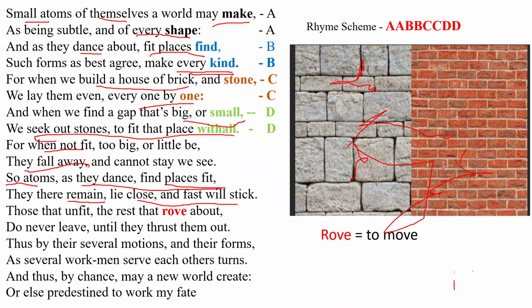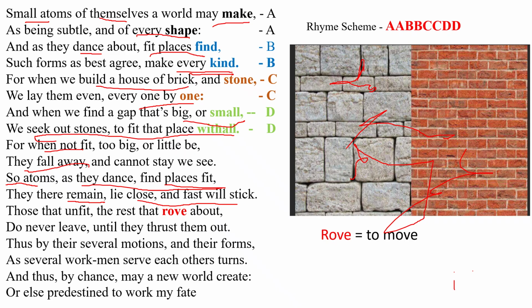They become strong and stable structures. Finding the right position is very important for the atoms. If they find a right position or a good place to settle down, they settle there.